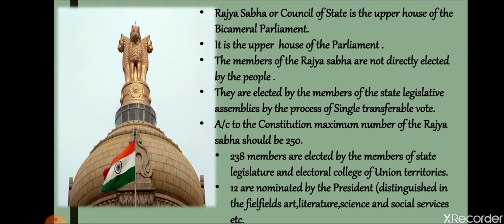Okay, so let's revise Rajya Sabha again. Rajya Sabha is also known as the Council of States. It is known as the upper house. One important thing, this is the permanent house. The members of the Rajya Sabha are not elected directly by the people. They are elected by the state legislative assemblies.